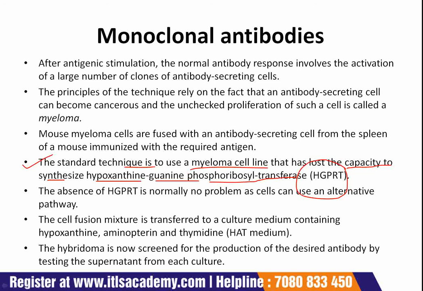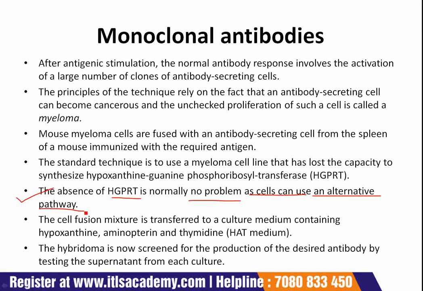This enzyme enables cells to synthesize nucleotides using an extracellular source of hypoxanthine as a precursor. The absence of HGPRT is normally no problem, as cells can use an alternative pathway.